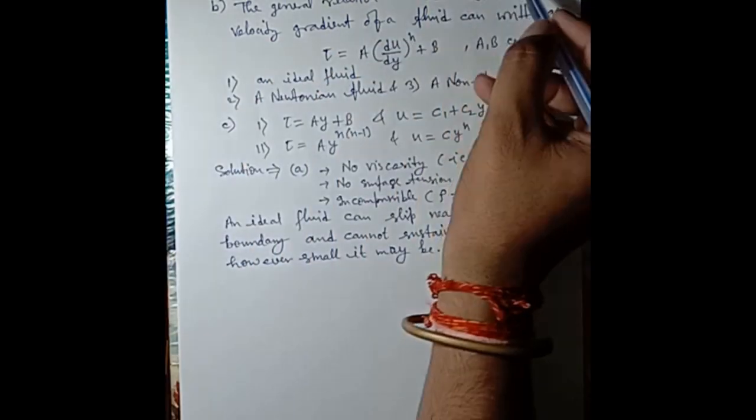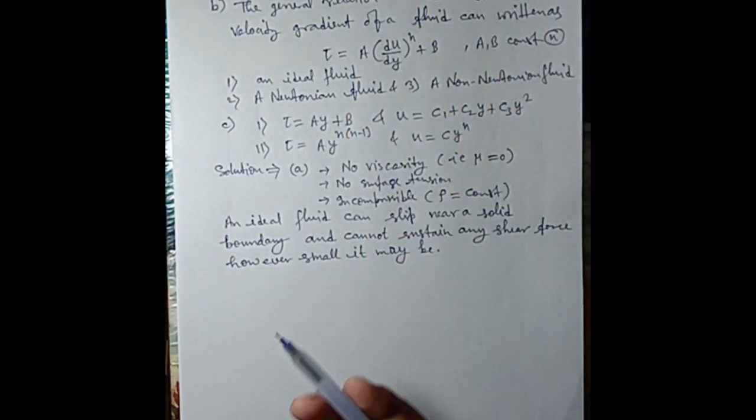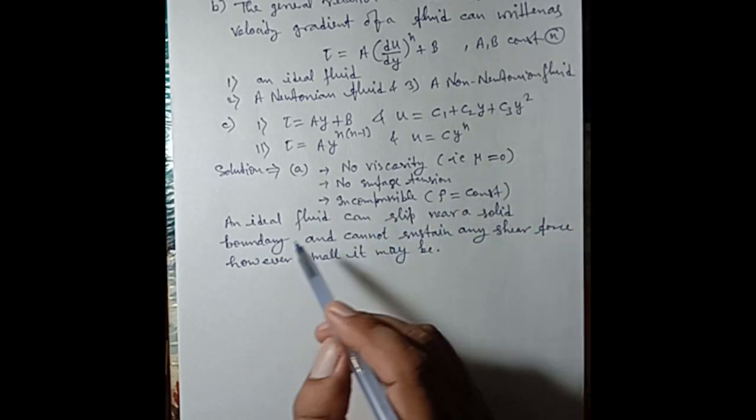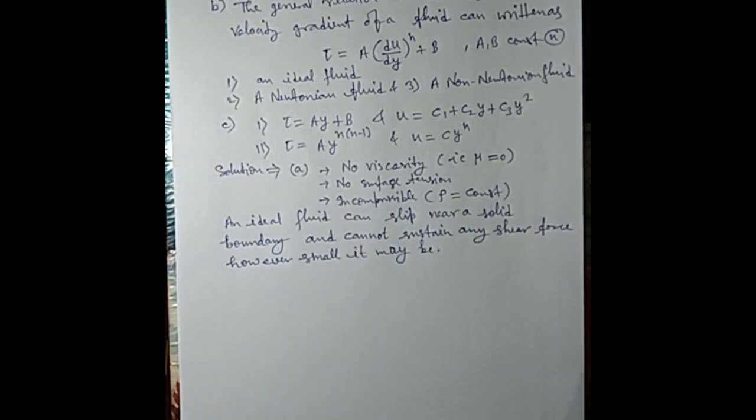This is the explanation of the first part, that is, what are the characteristics of an ideal fluid. Then we say no viscosity, that is mu equal to 0, no surface tension, incompressible, that is rho is equal to constant, density is constant, not changing the volume of the given fluid. An ideal fluid can slip near a solid boundary and cannot sustain any shear force, however small it may be, even if this value is a very small quantity.